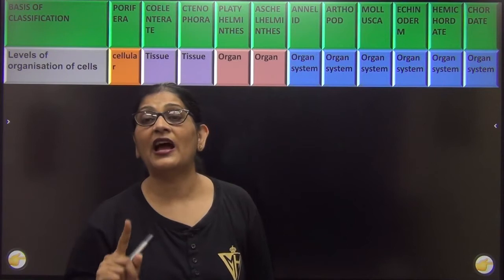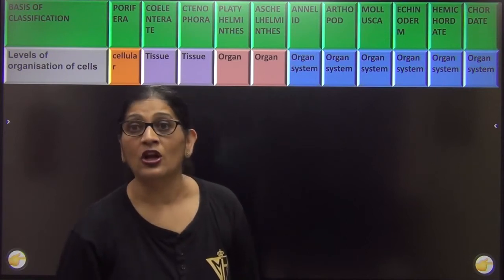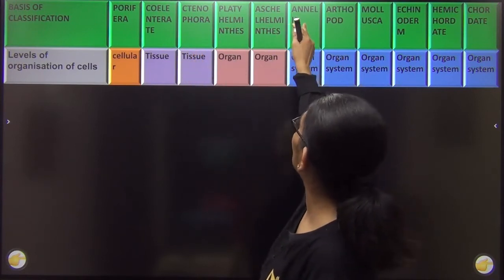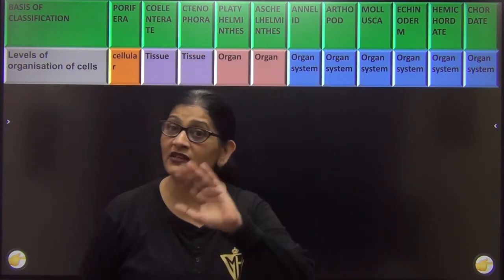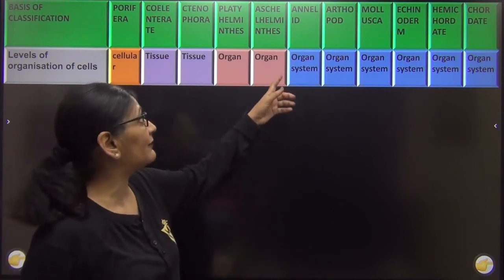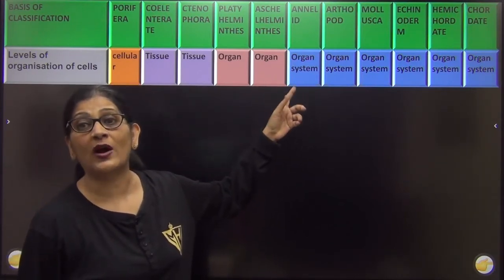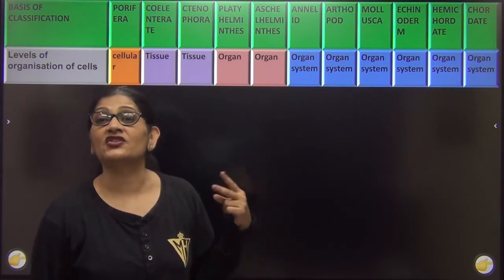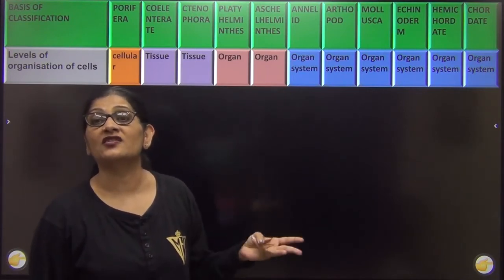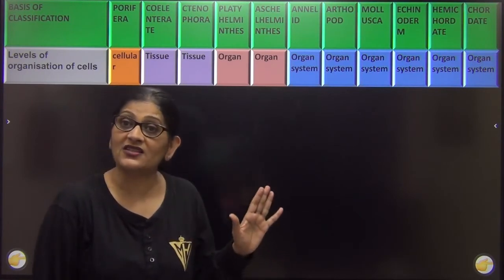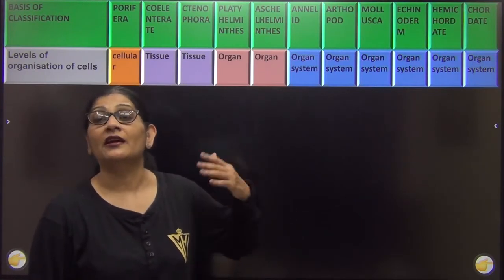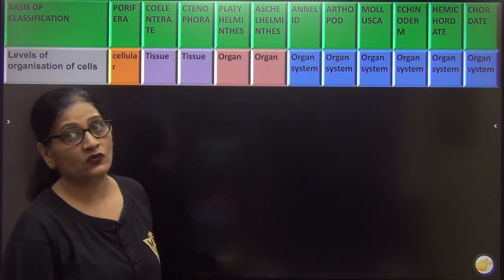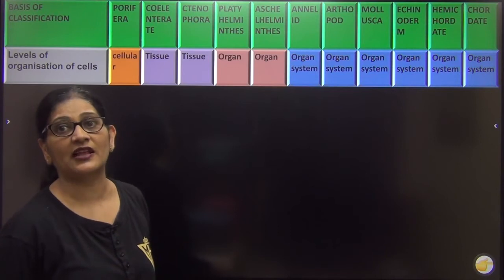See, I have not even taught you anything right now, but you can already speak something about coelenterates. If I ask you to tell me something about annelids, I have not even started teaching annelids, but you can tell me something. You can already give me 2 points. One, annelids have organ system level of development, their digestive system is complete, and their circulatory system is closed. Look, we have not even started studying, but you have already started giving me some characteristics of them. So with that we have completed the first basis of classification.